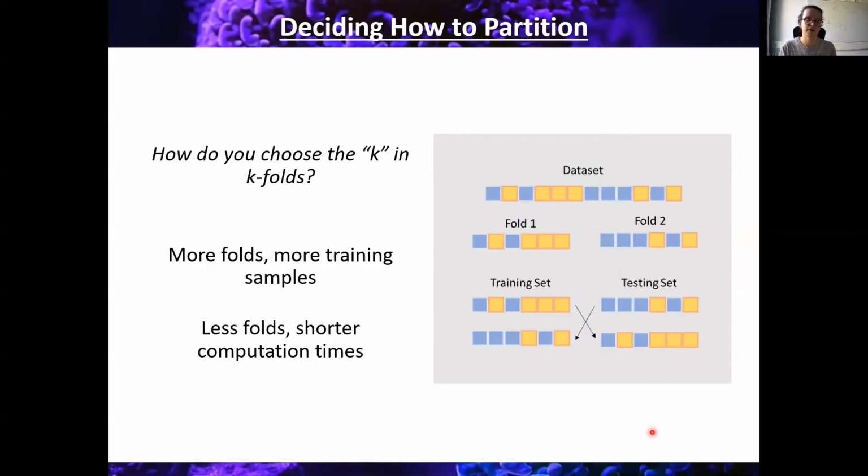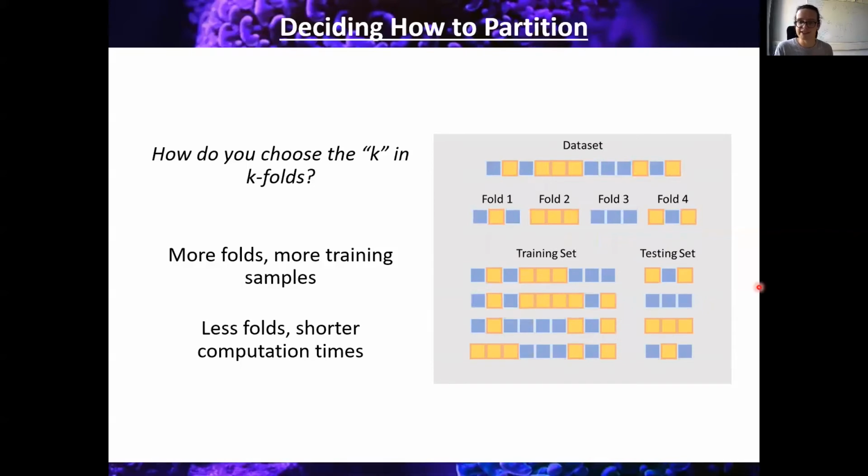There's a risk of a small number of trials in the training data set leading to overfitting on this training data set. However, there's ways we can defeat this. If we were to partition the data into 4 partitions, each of 3 trials, then we can combine some of these folds into a larger training data set. So we take, in this case, fold 1, fold 2, and fold 3 to make a training set of 9 data points and apply it to a testing set of a smaller sample. With more trials, there's less chance of overfitting on the training data set. So when you generalize the classifier to a testing data set, there's less of a risk of overfitting.